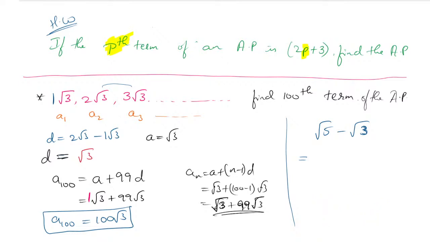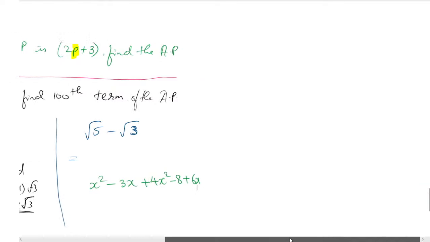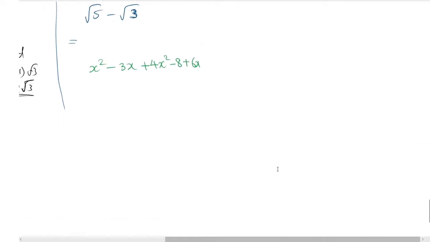If you take here x square minus 3x plus 4x square minus 8 plus 6x. Okay. This is a question we have taken. So a little bit I will take it to the right hand side. This is the question which I have taken. Now concentrate here, very importantly.